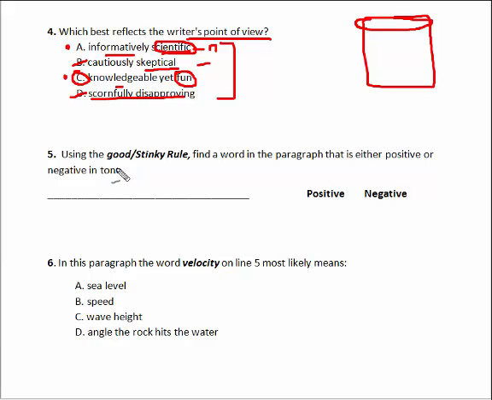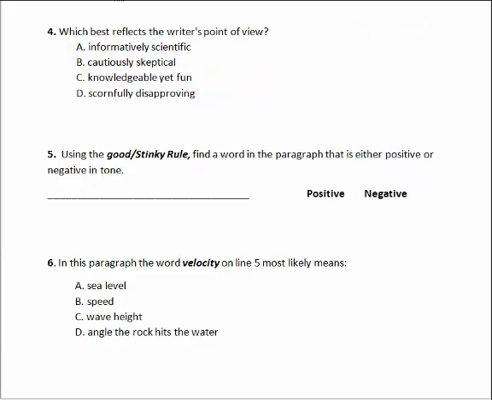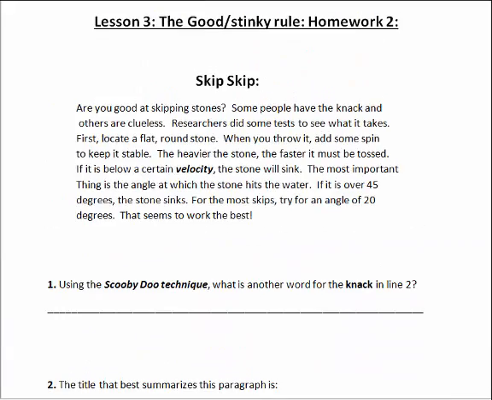On to 5. Use the good stinky rule to find words in the paragraph that are either positive or negative in tone. When you come back up here, let's scroll on in, and we're going to go into the paragraph. First things first, we look over here for words that have a tone, a flavor of positive or negative. Are you good at skipping stones? It's a question, we're not really sure, it's neutral. Some people have the knack and others are clueless. Clueless is negative. When you have the knack of something, that's positive.